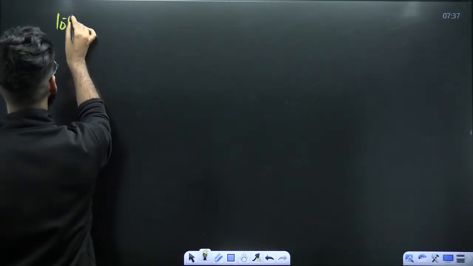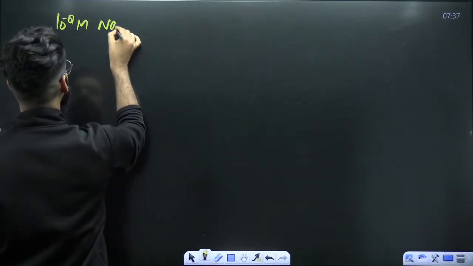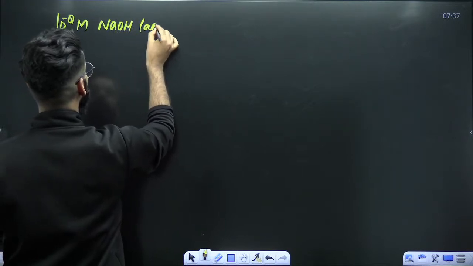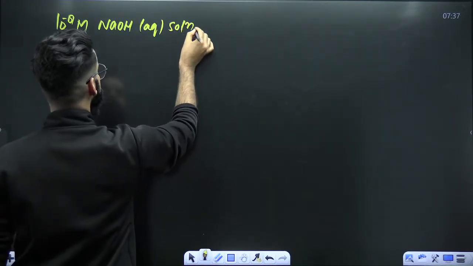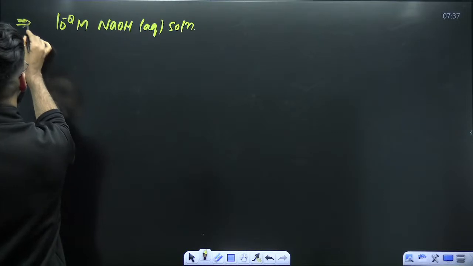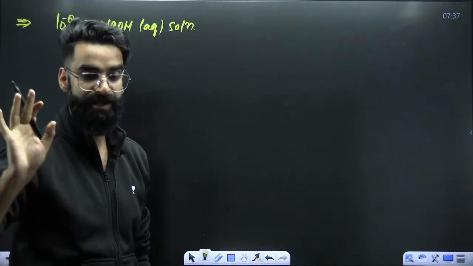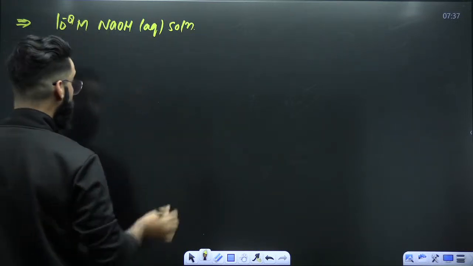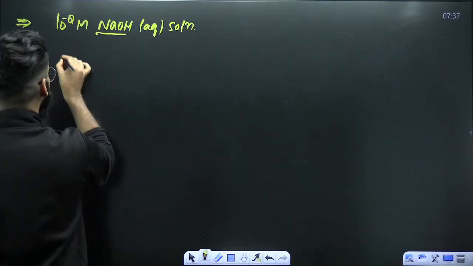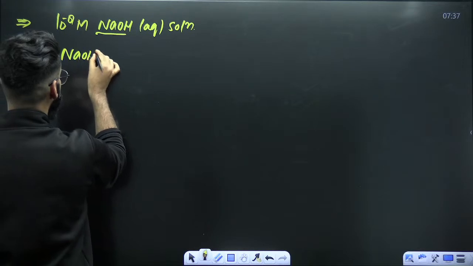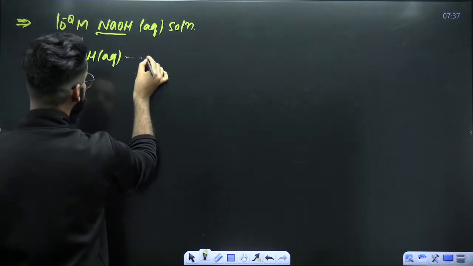10 raised power minus 8 molar NaOH aqueous solution. Calculate its pH. How exactly you're going to do it? Again, my dear students, a similar procedure. So first of all, your NaOH, when you introduce it into water, how it's going to get dissociated.